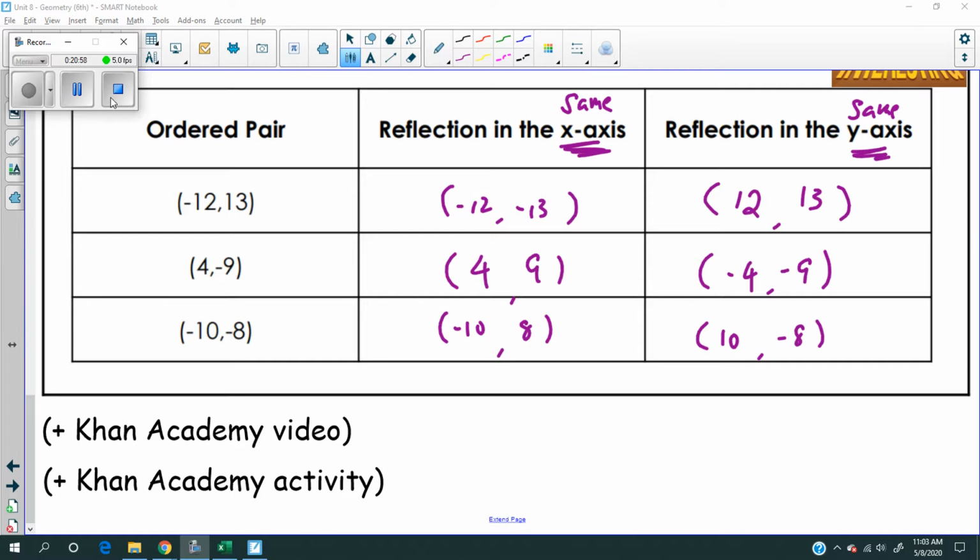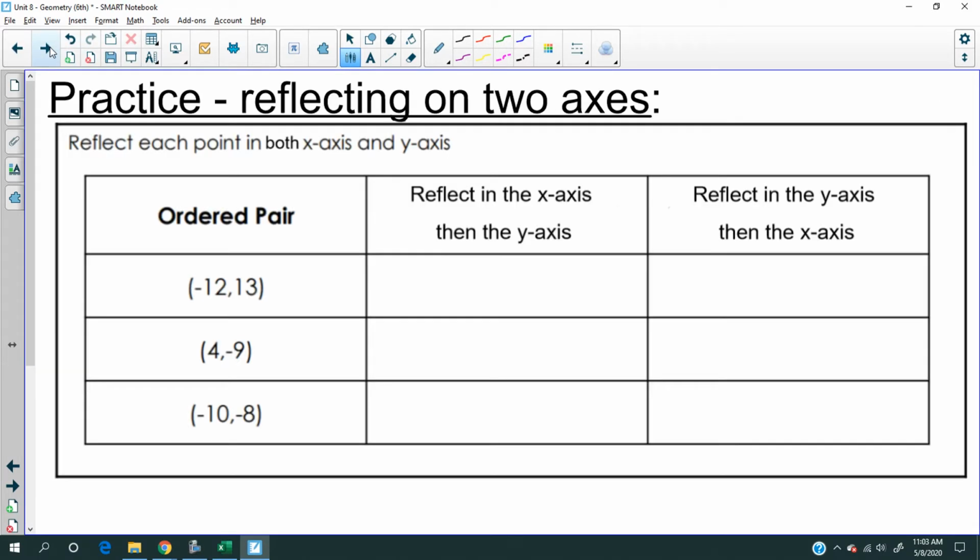I'm going to sign off here. Tomorrow we will resume off of this. So tomorrow, here's what we're going to do. This is fun to me. We are going to reflect off of the x-axis and then the y-axis at the same time, and then reflect something off of the y-axis and then the x-axis at the same time. So we're going to do 2 reflections in the same question. That's a lot of fun.